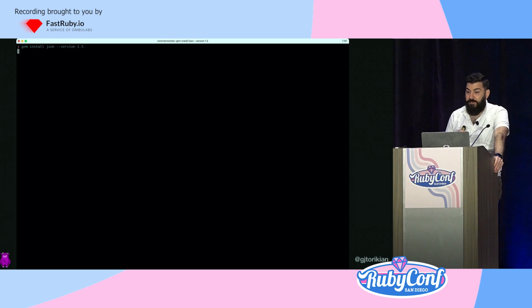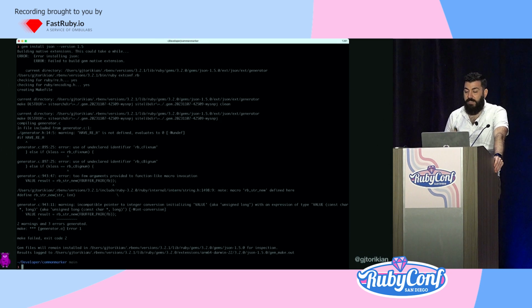So has this ever happened to you? You install a gem, it tells you it's building a native extension, it could take a while, and then it crashes. So what happens here? Your computer has just downloaded a bunch of Ruby code and a bunch of C code from RubyGems. And for C-backed extensions, the person installing the gem needs to also be able to compile that C code. So even though my machine compiled C and pushed it to RubyGems and everything was fine, I need to make sure that your machine can also compile C and run that same code.